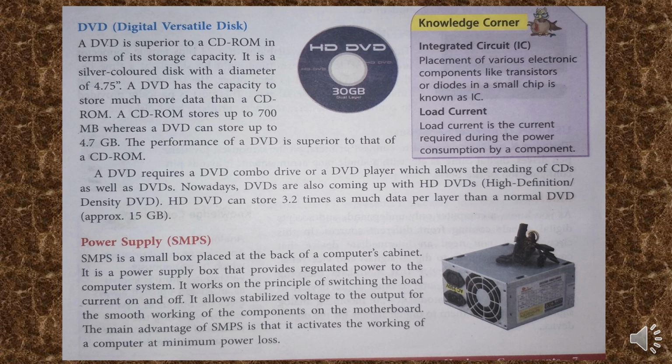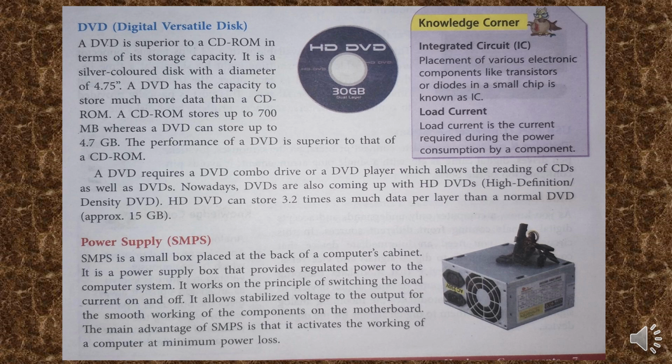Now let us talk about DVD, that is digital versatile disk. DVD is superior to a CD in terms of storage capacity. It is a silver colored disk with a diameter of 4.75 inch. A DVD has the capacity to store much more data than a CD. A CD stores up to 700 MB, whereas a DVD can store up to 4.7 GB. The performance of a DVD is superior to that of CD. A DVD requires a DVD drive or a DVD player, which allows the reading of CDs as well as DVDs.